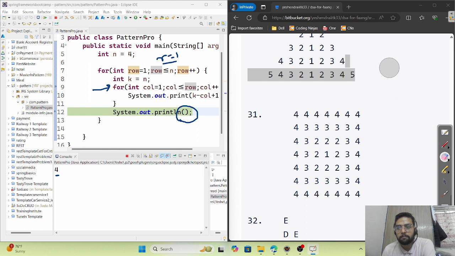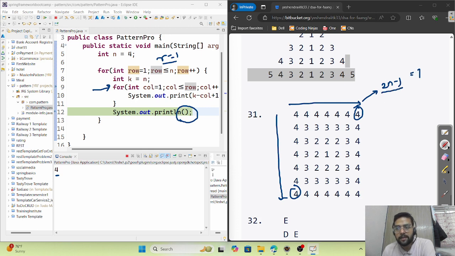2n minus 1. That means now we know the end condition: this value and this value, the index is 2n minus 1. What is 2n minus 1? 7. That means it is the 7th, 1 2 3 4 5 6 and 7. Okay, we know the end condition. Fine. Now what will we do with this?